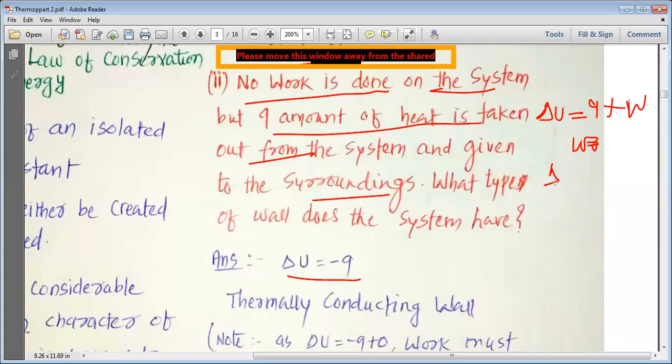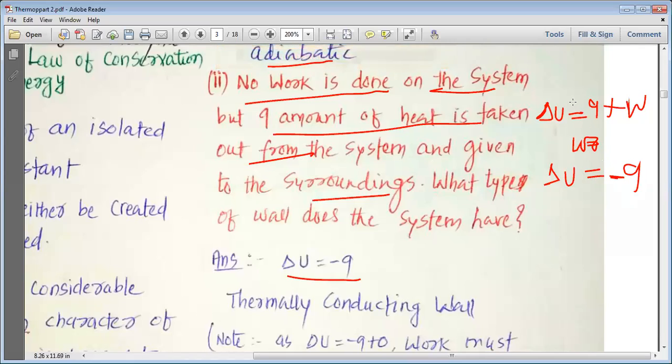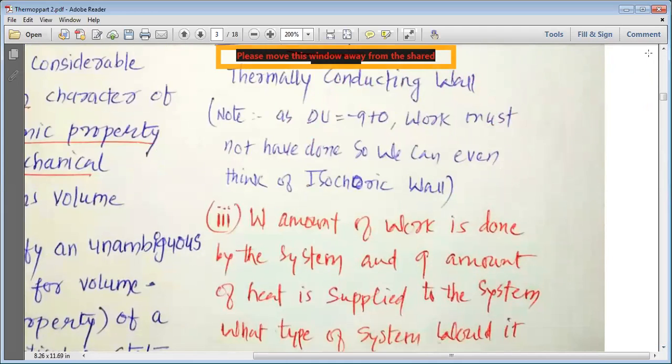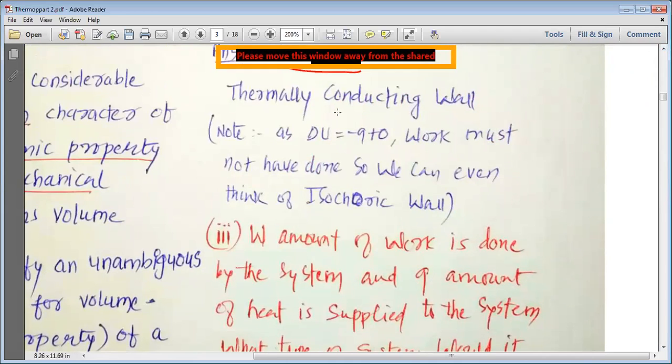So we should write delta U is equal to Q. But according to the sign convention, heat is taken out, so we should write minus Q. So here we have minus Q. As you can see that heat is taken out from the system, the wall of the system was thermally conducting. Ultimately, delta U is equal to minus Q plus 0, so work must not have been done.